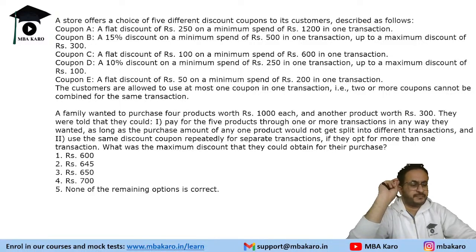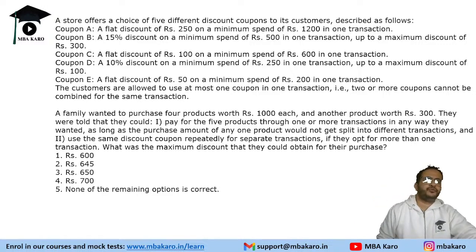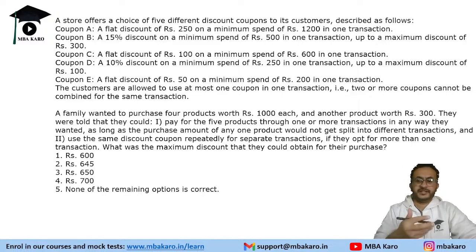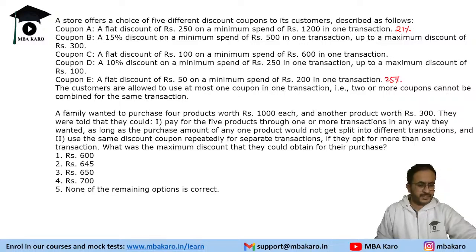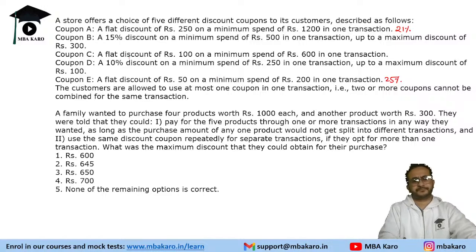Now, if they have to get the maximum discount, they will try to use a combination, because if you use the same strategy, like we figured out earlier, percentage wise the discount of 50 on 200 was high, 25% discount, right? But these are flat 15% discount. So one way is you go by the 15% discount.